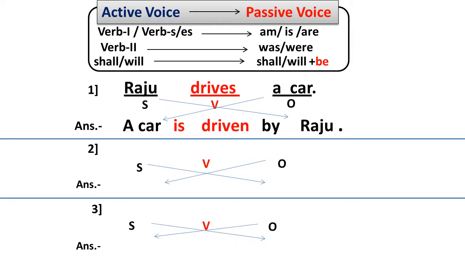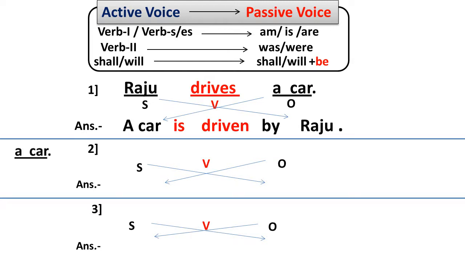With the help of the formula which we studied in the last slide, we write the correct answer: a car is driven by Raju. We change the place of subject and object, and we change the verb form here. With the help of the above charts, we change the verb form.